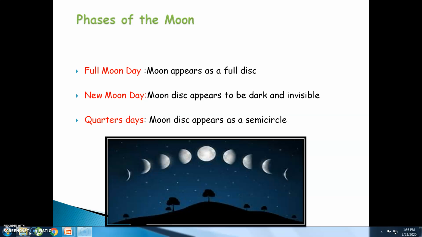On new moon day, the moon disk appears to be dark and invisible. New moon day is the day when you do not see any moon in the sky. On quarters day, the moon disk appears as a semicircle. You can see in the diagram below the various shapes of the moon. These are called the phases of the moon.